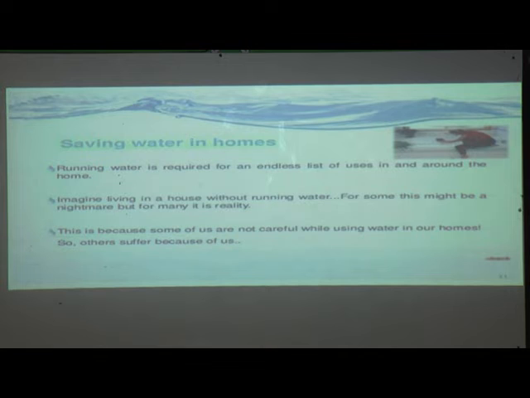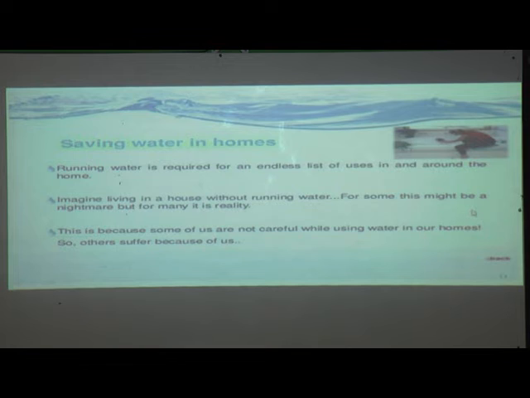Now next, saving water in homes. Running water is required for an endless list of uses in and around the home. So how can we save water? We should use minimum water. Whatever the requirement is, only that much water we should use at our home, and we can save water. Imagine living in a house without running water.